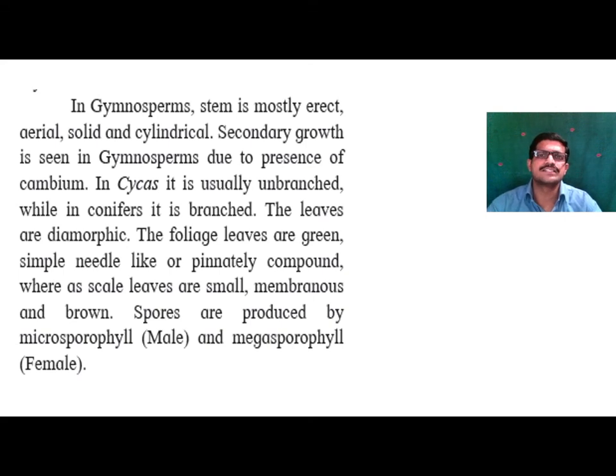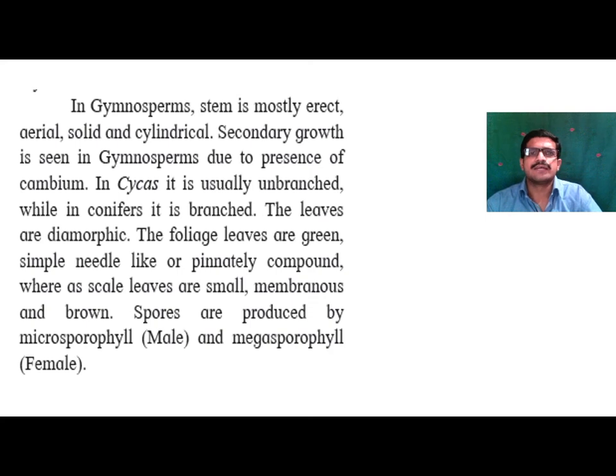Secondary growth starts from the gymnosperms; it is absent in pteridophytes. In cycas it is usually unbranched, while in conifers it is branched.